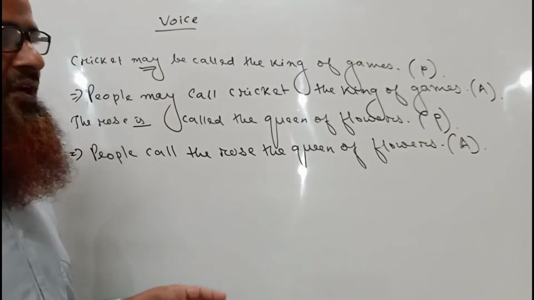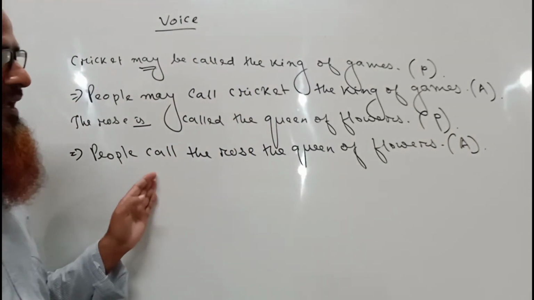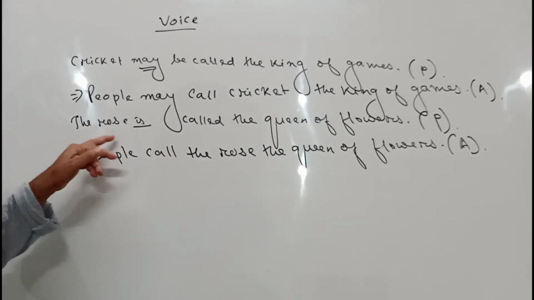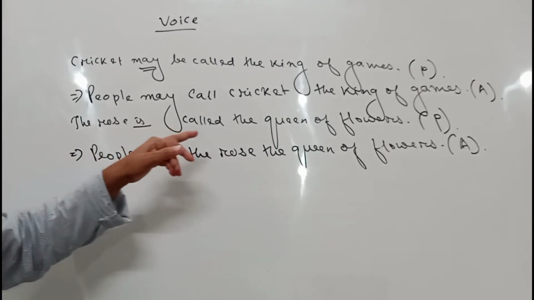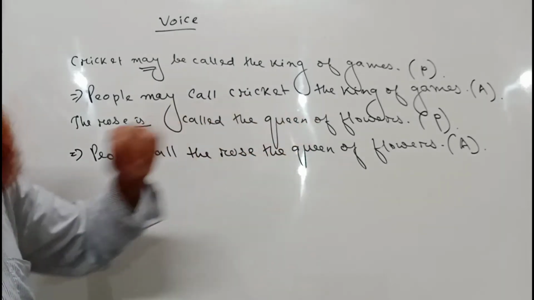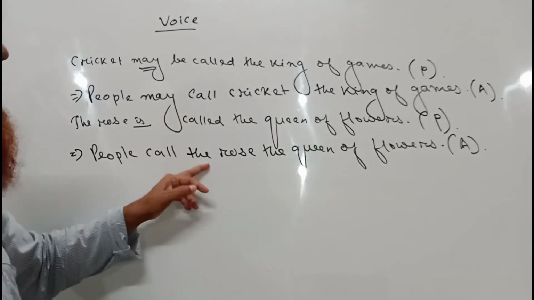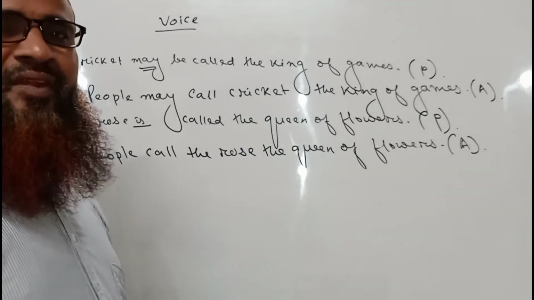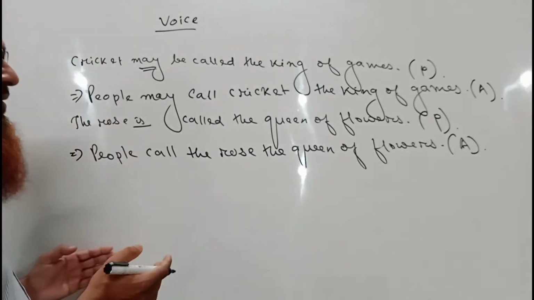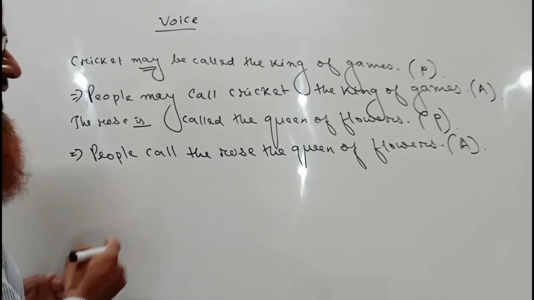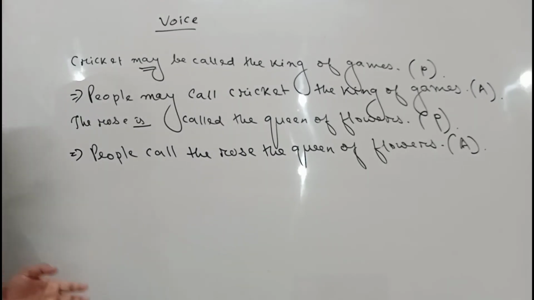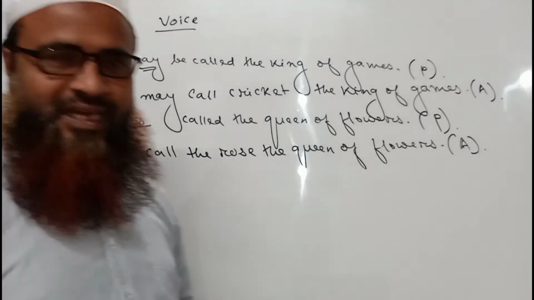Okay. So this is a sentence of active voice where the passive voice sentence is "The rose is called the queen of flowers" and the active voice is "People call the rose the queen of flowers." Now I am writing another sentence. Shakuntala. That means Kalidas. Who wrote Shakuntala? It was Kalidas.